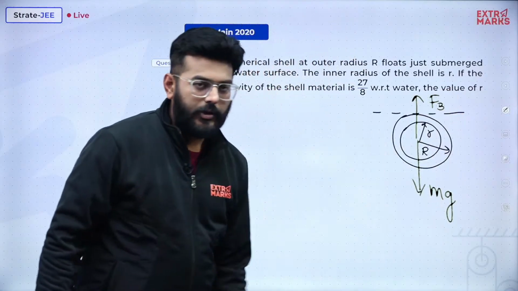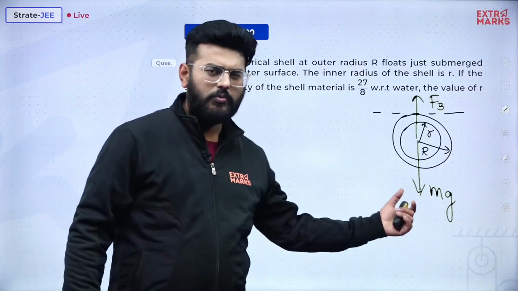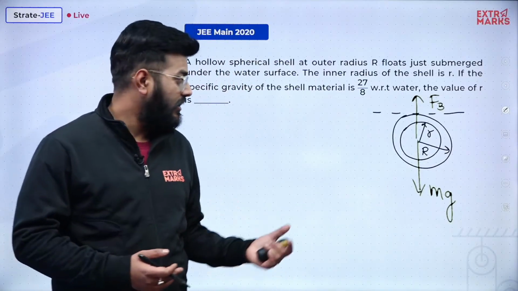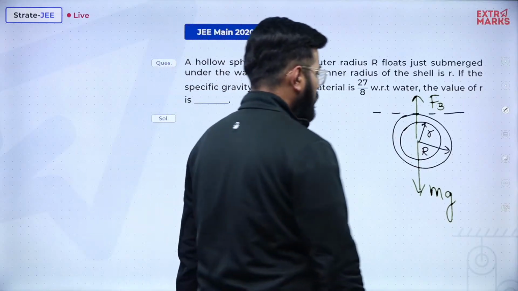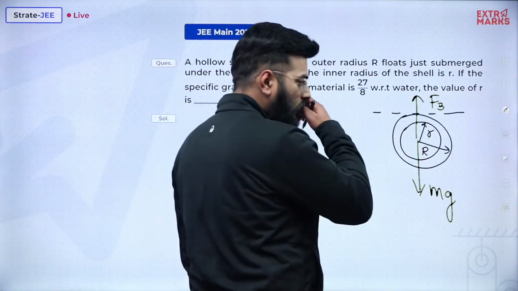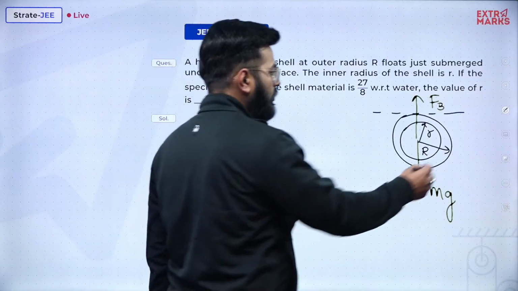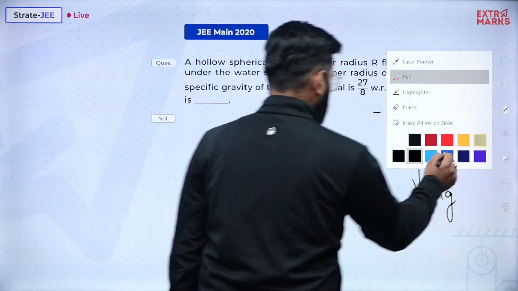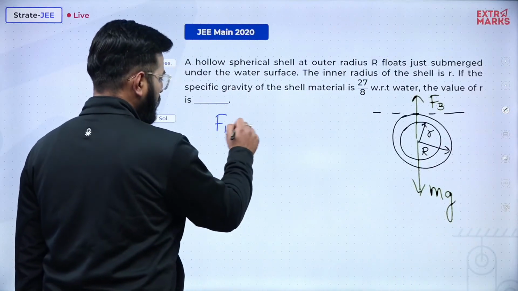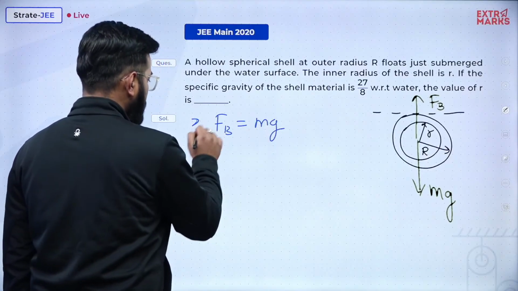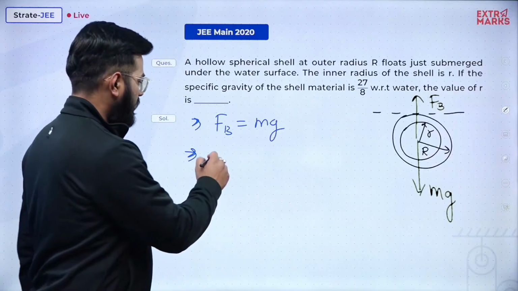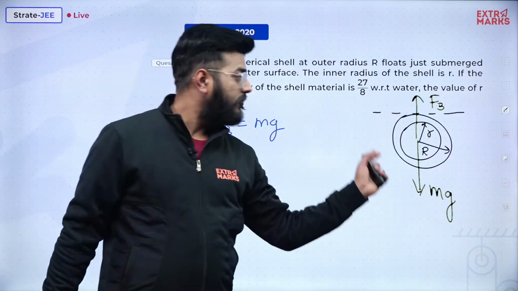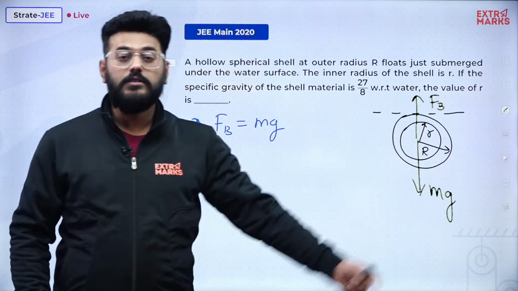So we just need to equate both of them, and in equating both, let's see if we come to a state wherein we can find a relation between small r and capital R. So how to do that? Just write it over here. Fb is equal to mg. Now what is the value of Fb? So Fb will be rho, that is the density of the liquid, into the volume of the submerged material.